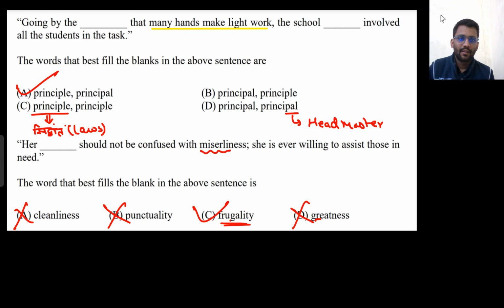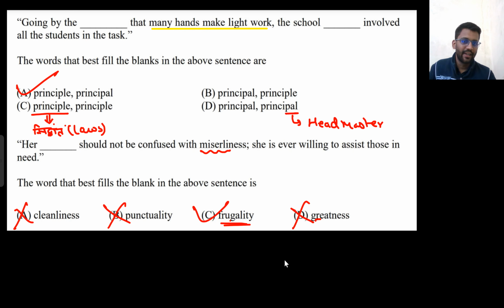Are you getting my point? And frugality means kanjoos. Kanjoos. You must have heard that term, kanjoos. The one who is having enough money but they don't spend much. So these guys are known as kanjoos. Okay. So her frugality should not be confused with her miserliness. So she acts as if she is miserable, but she is not. She has enough money, and she will never help someone who is in need. Okay. So greatness, punctuality, cleanliness cannot be there.